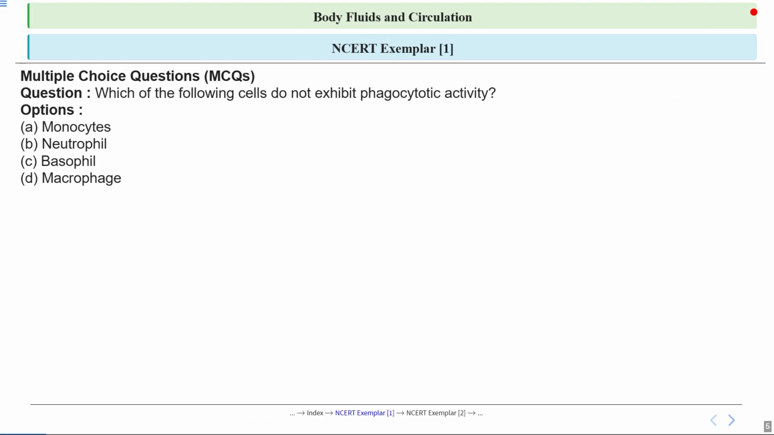So this is the first question of NCERT exemplar, which is MCQ. So the question is, which of the following cells do not exhibit phagocytosis? So this question asks about which of the following cells do not show phagocytotic activity. Okay, so remember what phagocytosis is. It's like the body's cleanup crew. It kills or cleans certain cells and eats up unwanted particles, much like Pac-Man gobbling up dots. So take a moment to look into the options.